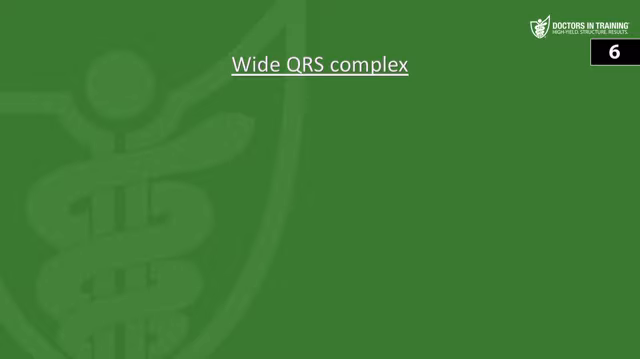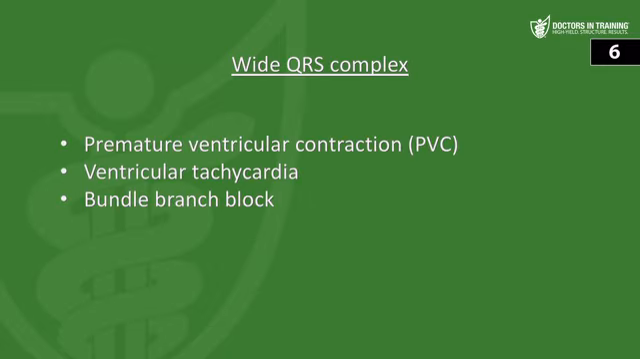Now with a wide QRS complex, the depolarization is not being propagated normally by that conduction system. Either you have a beat originating in the ventricles themselves, like a PVC, or maybe a ventricular tachycardia, or maybe you have some conduction system disease like a bundle branch block, so it takes longer than normal for the ventricles to actually depolarize.